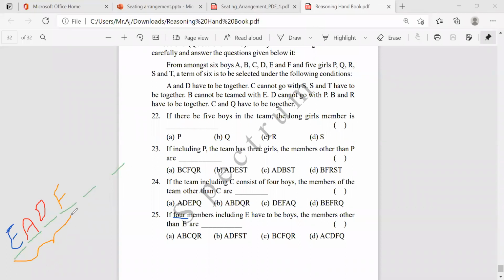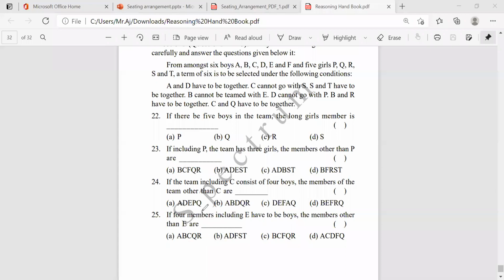4 members are boys there, and the remaining two members, who are the 2 members? It should be girls. So girls, we cannot take Q because C will come along with C. We cannot take R, along with this B will come. So we'll go with S and T.